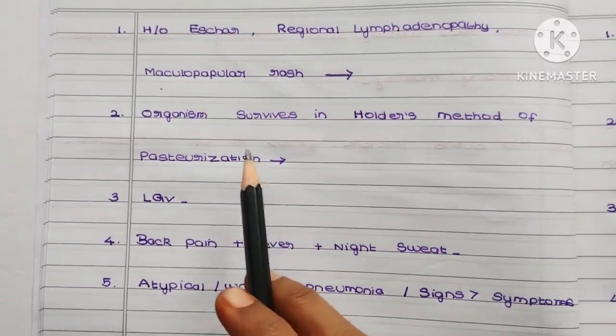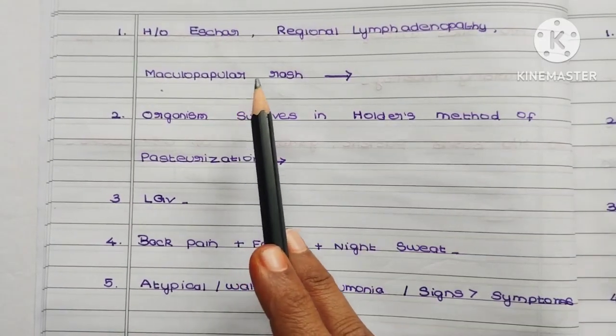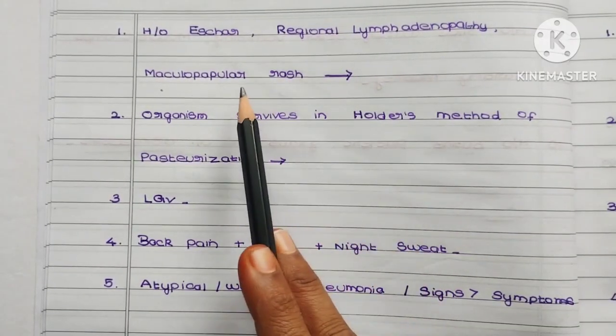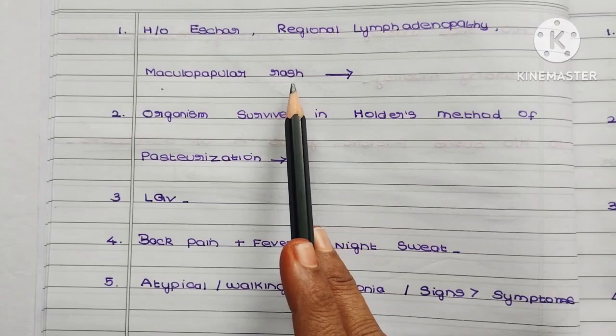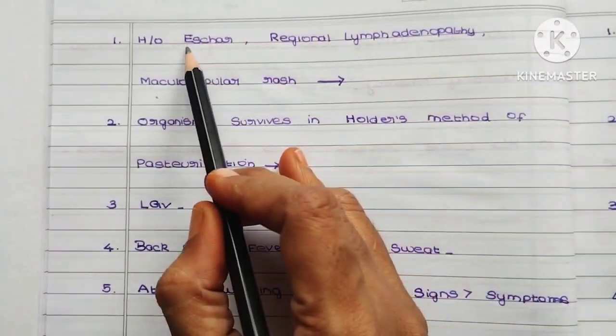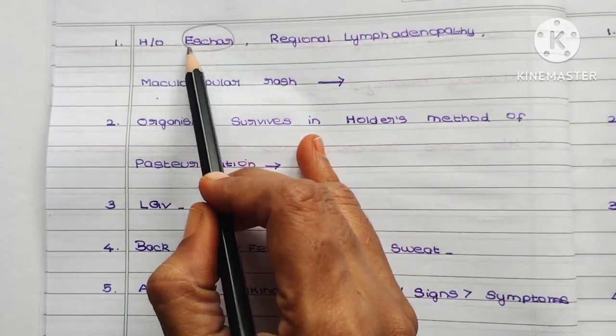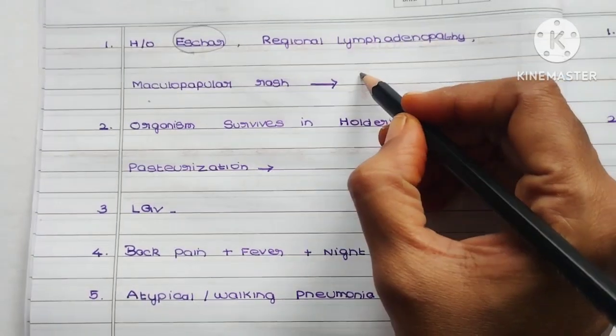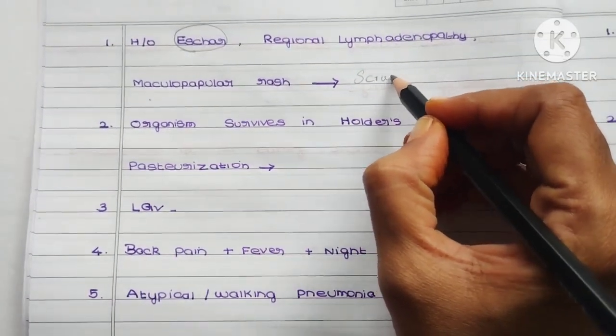Okay, so with these points you can make out the diagnosis easily. Here the first question is history of Eschar, regional lymphadenopathy and maculopapular rash. Whenever you come across the term Eschar, it is nothing but scrub typhus.